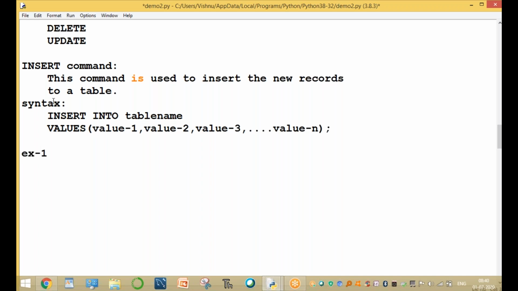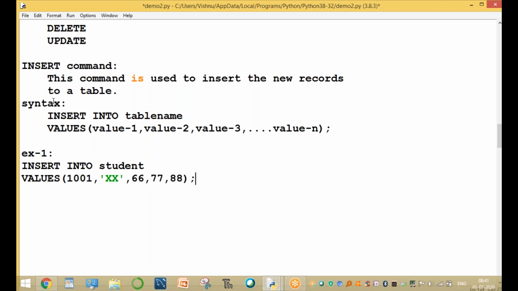Now, example 1: insert into the table student the values 101, for example XXL, and the marks 67, 77, 88. This adds a new record.